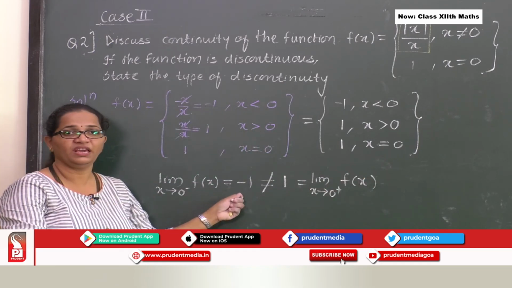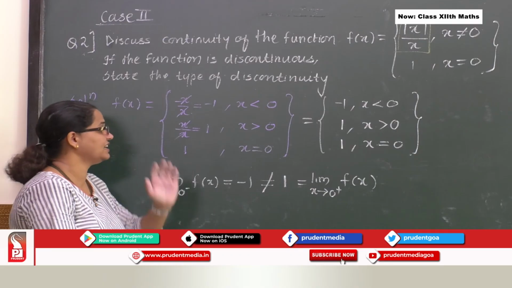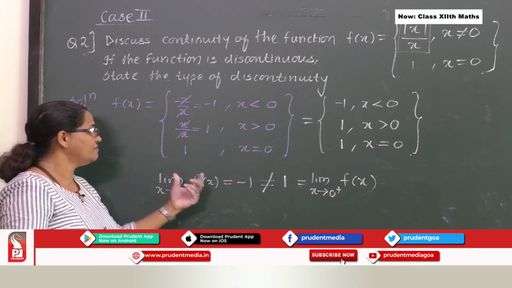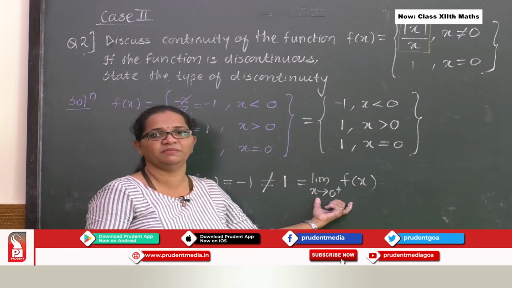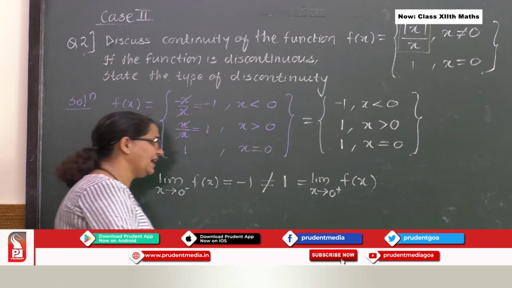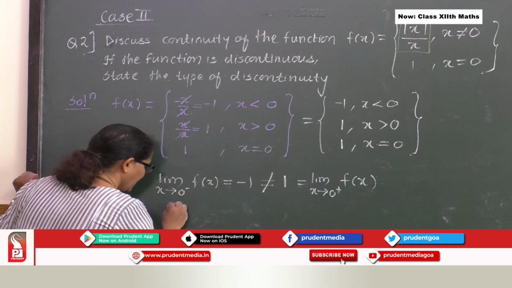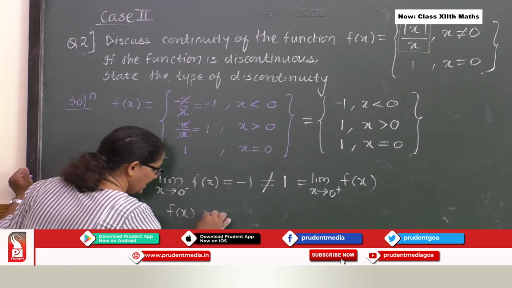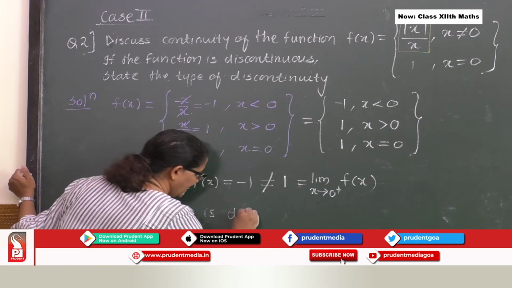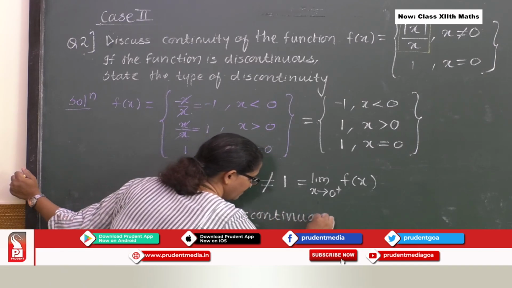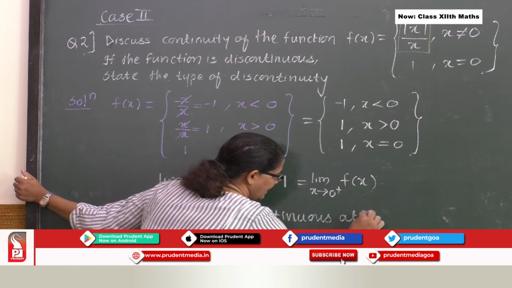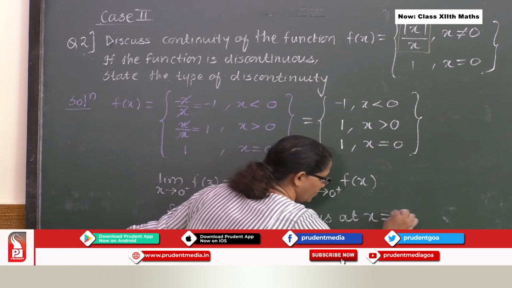So, we are getting the condition where my left hand limit is not equal to right hand limit. Hence I will say f of x is discontinuous at x equal to 0.